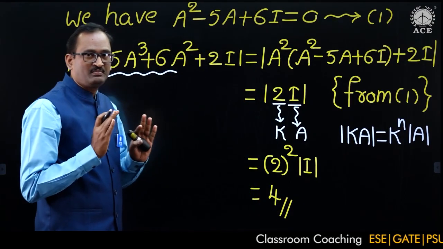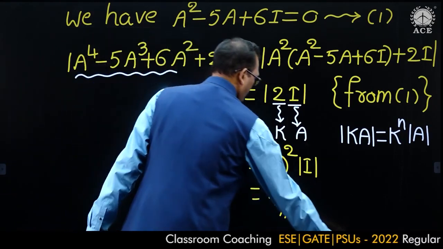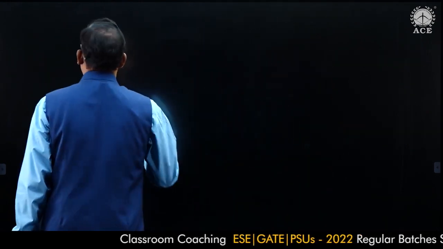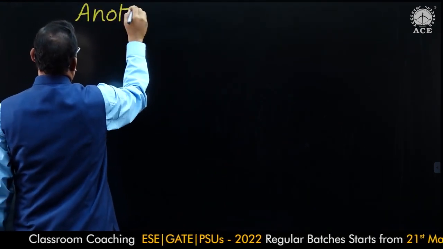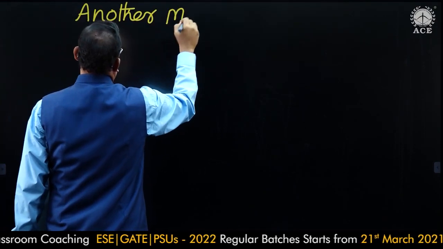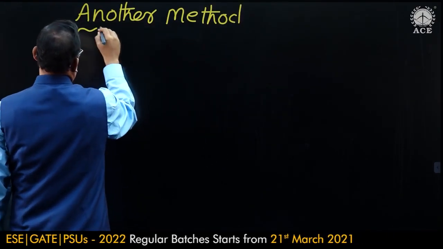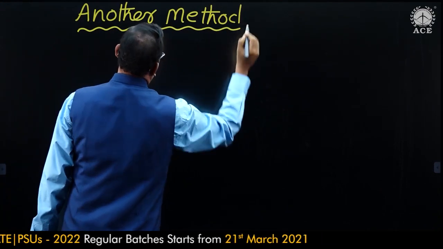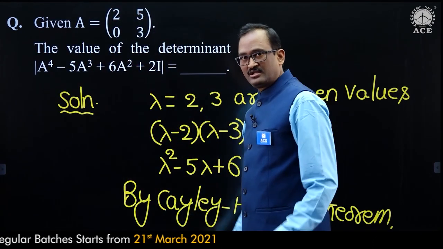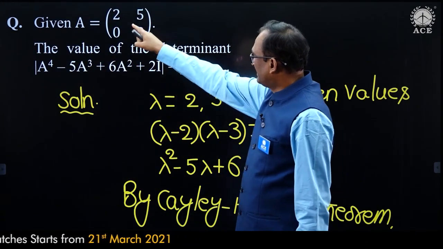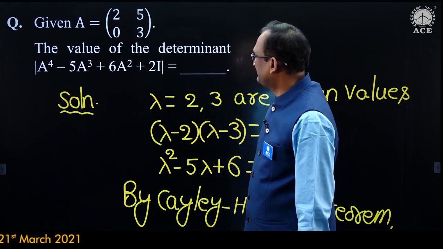We can do the same problem in a different manner also. You'll see. This is an upper triangular matrix, so the eigenvalues are its diagonal elements only, meaning 2, 3.